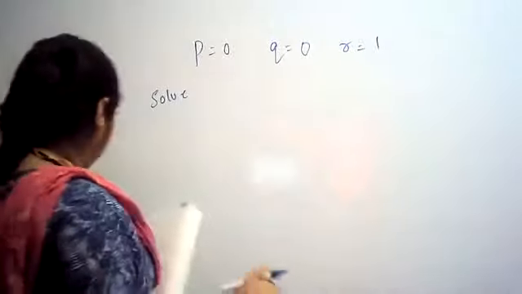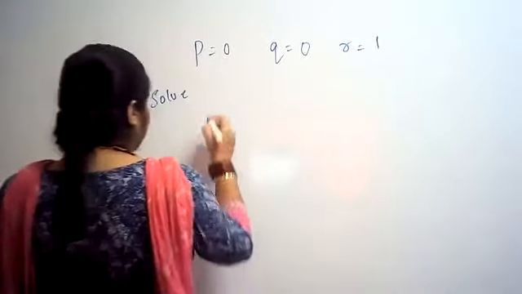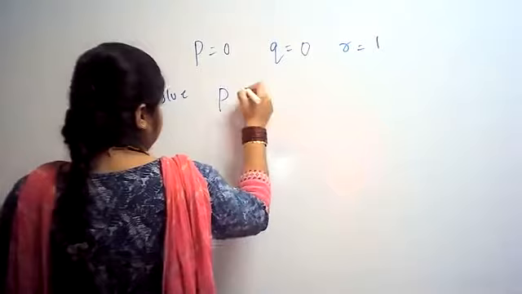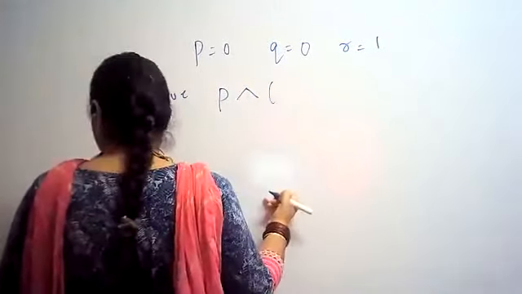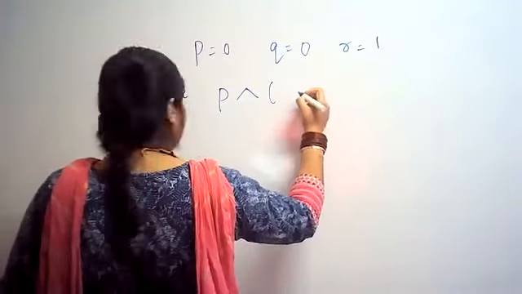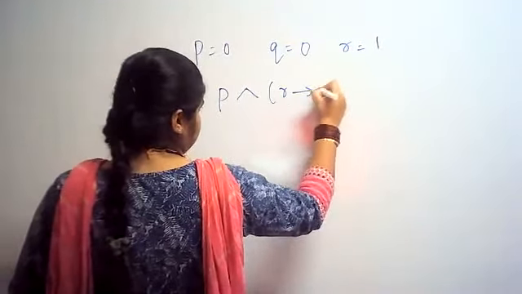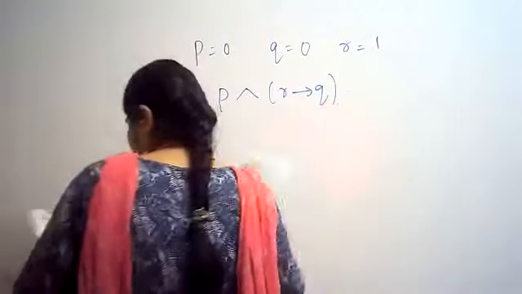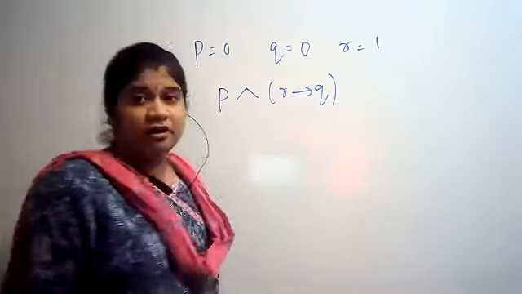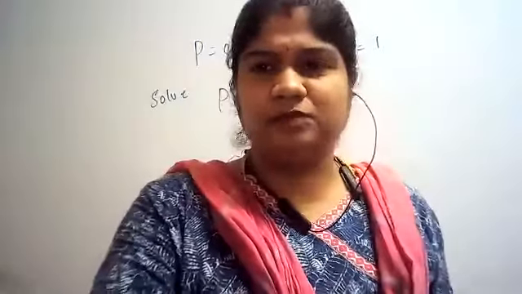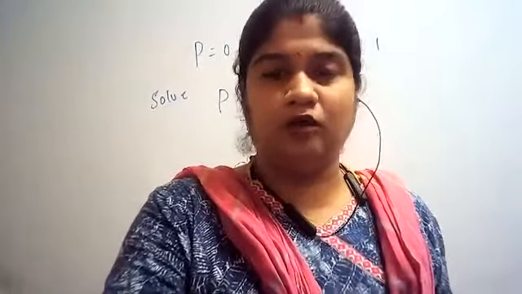Today I'll be solving another type of problem: P conjunction R, condition Q. Some twist is there here, listen carefully. The first problem yesterday was quite easy, no doubt.